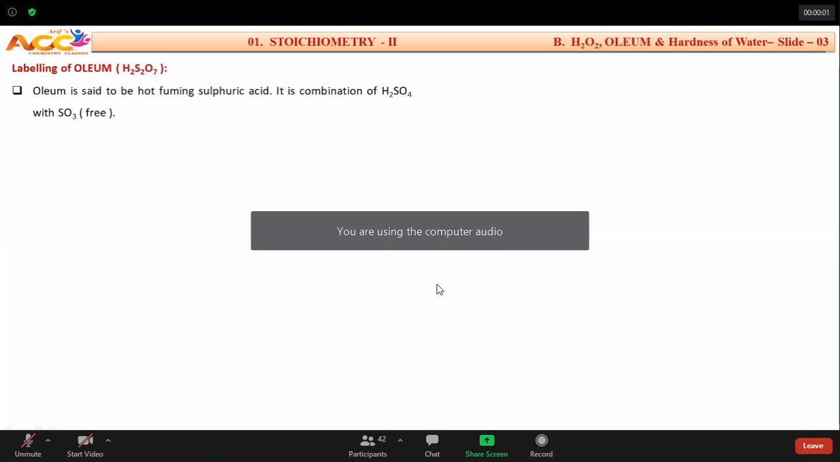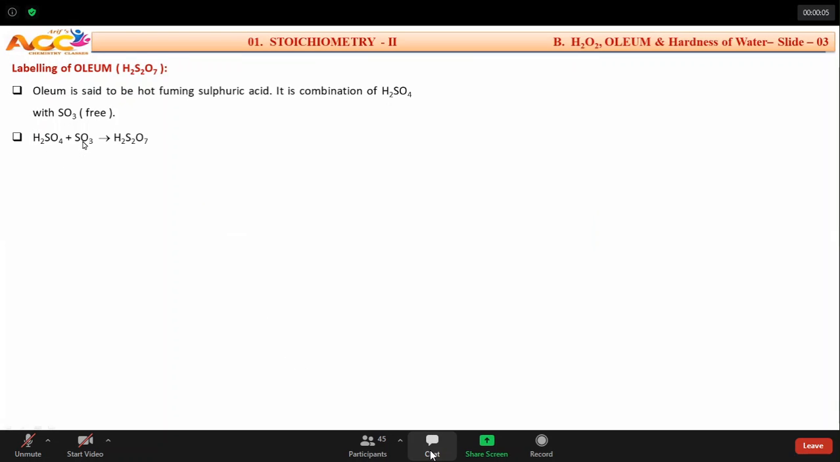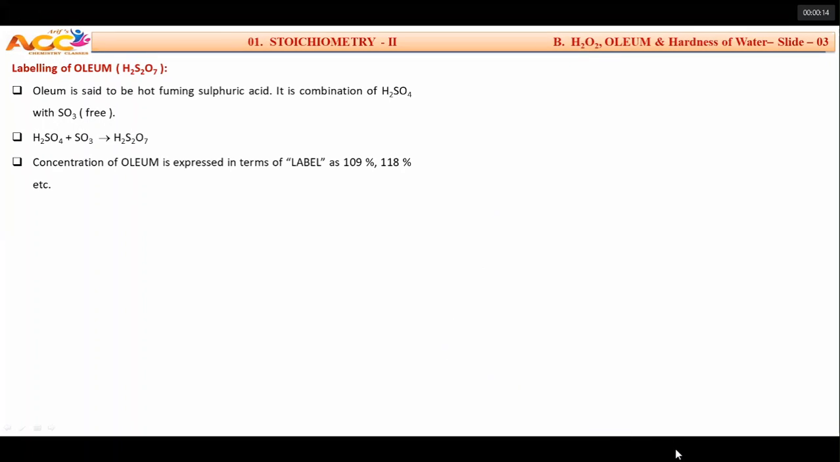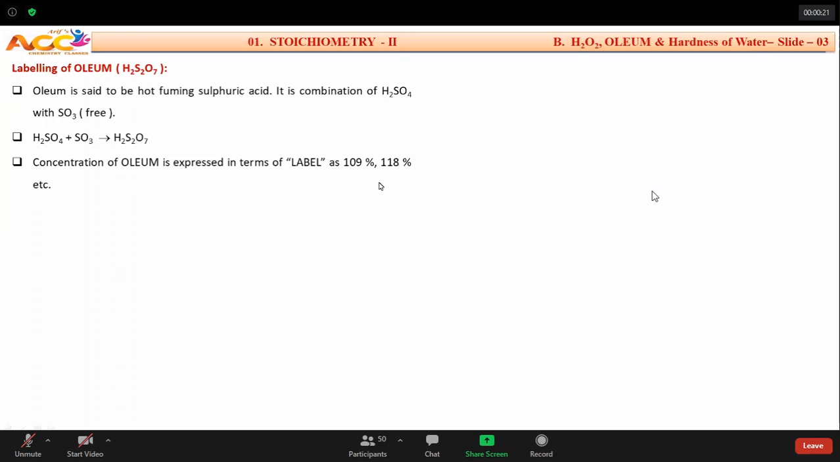the word label of oleum. When we talk about H2SO4 and SO3, that looks like H2S2O7, very good. But whenever we take a solution of oleum, the concentration is labeled, not molarity, not normality. It is given as 109%, sometimes 118%.